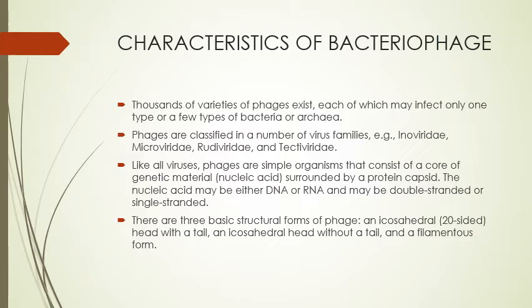Like all viruses, phages are simple organisms that consist of a core of genetic material, that is nucleic acid, surrounded by a protein coat called the capsid. The nucleic acid may be either DNA or RNA, and may be double-stranded or single-stranded. There are three basic structural forms of phage: an icosahedral head with a tail, an icosahedral head without a tail, and a filamentous form.